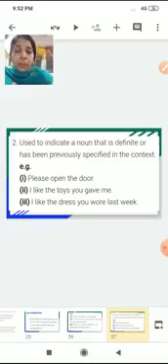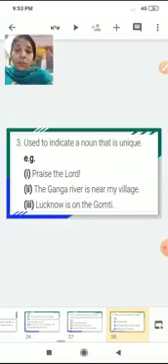For example, please open the door. I like the toys you gave me. Okay, so here a reference is made to something that is specified previously. I liked the dress you wore last week. Okay, it is mainly used to indicate a noun that is definite or that has been previously specified in the context.